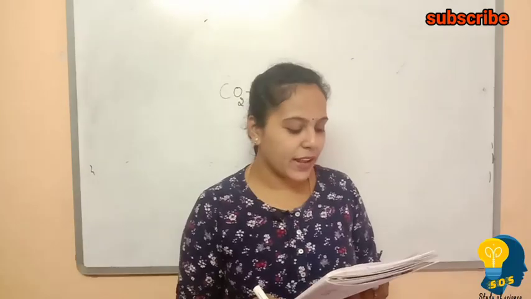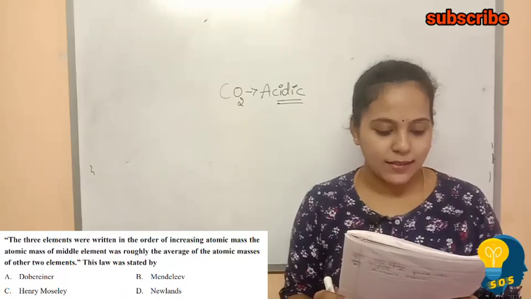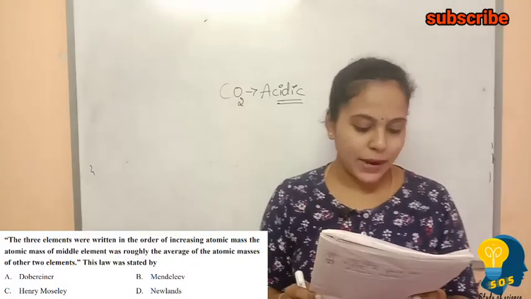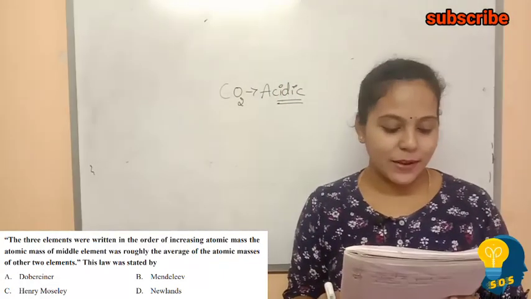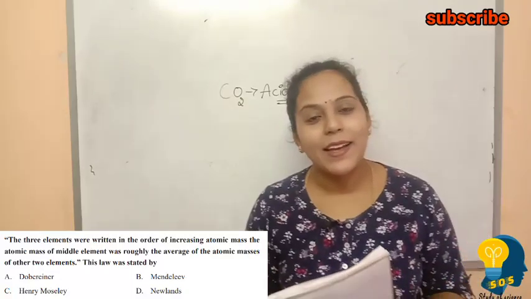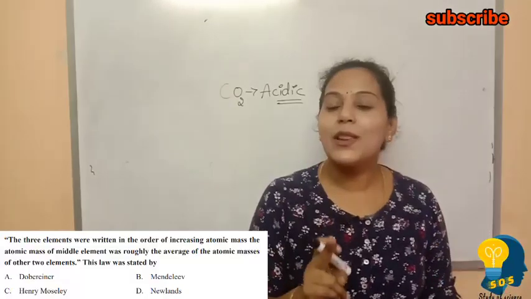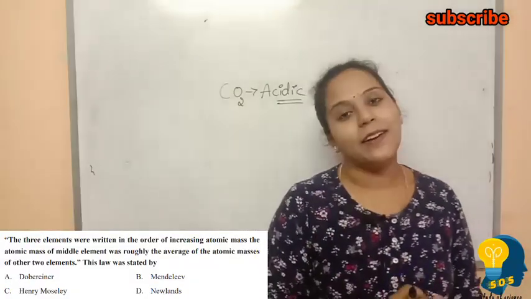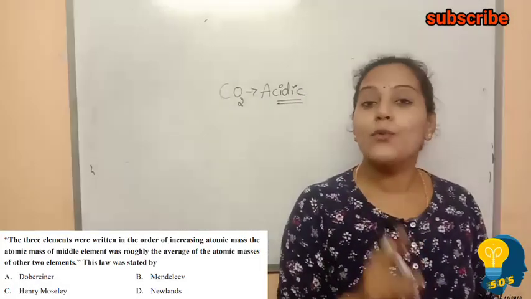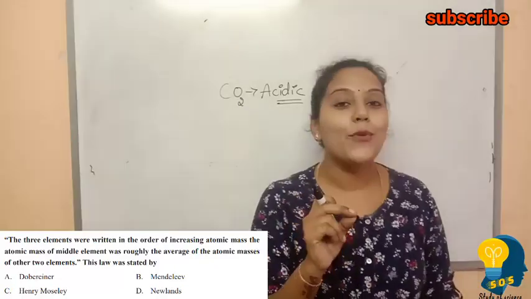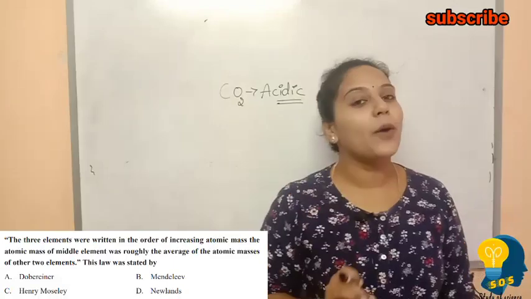The next question is, three elements were written in the order of increasing atomic mass. The atomic mass of the middle element was roughly the average of the atomic mass of the other two elements. This law was stated by, everybody remember, the laws in the periodic classification of elements. This law is stated by Dobereiner. According to Dobereiner's triad law, the atomic mass of the middle element is the average of the other two elements.